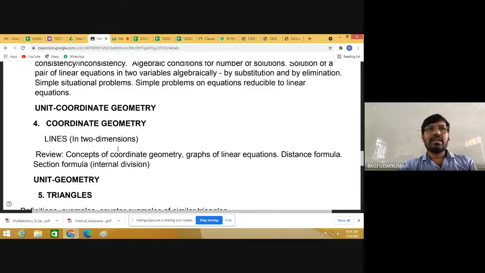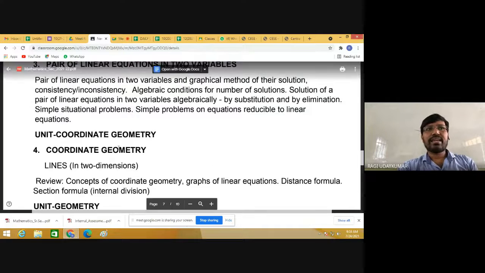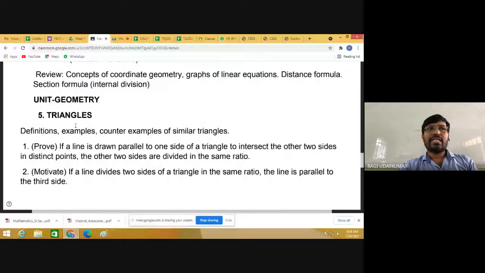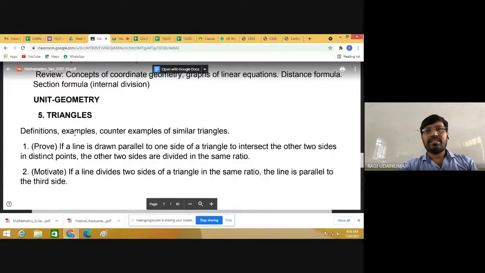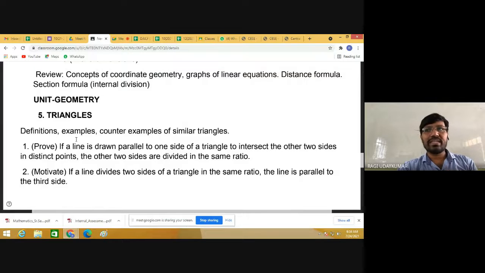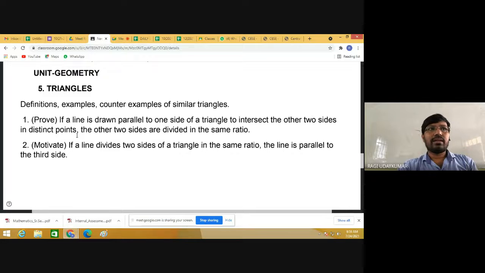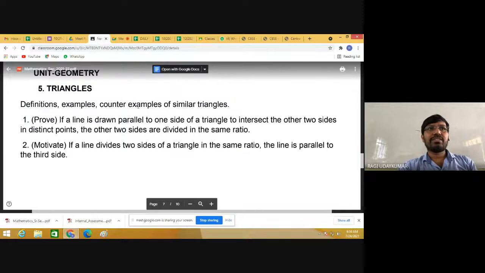Coordinate geometry is next, so we are going to start coordinate geometry next. And in geometry, triangles is there. Your 6th chapter is triangles. Your 7th chapter is coordinate geometry. 8th chapter is trigonometry. In triangles, it gives the definitions, examples and counter examples of similar triangles.